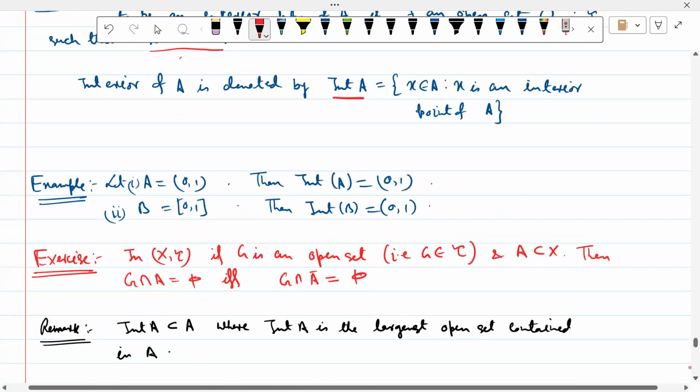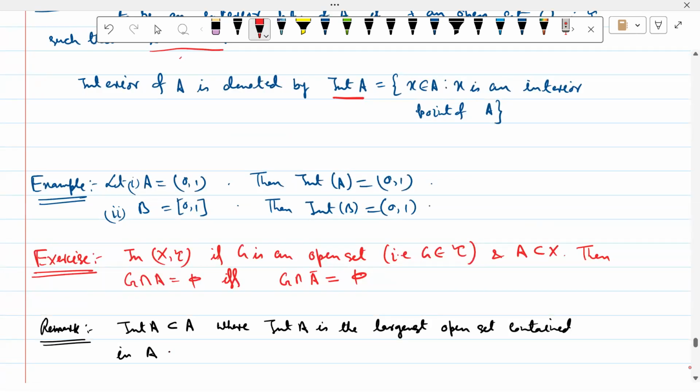একটা দুটো এক্সাম্পল দেখে নিই। তো A equal to open interval 0 1, তার interior of F কি হবে? Interior of F is the set of all interior points which is again 0 1. If we take B equal to closed interval 0 1, then what happens? Then int B is equal to open interval 0 1, because 0 and 1 are not the interior point. So if we just draw a small picture, this is 0 1, then 0 is not a interior point.